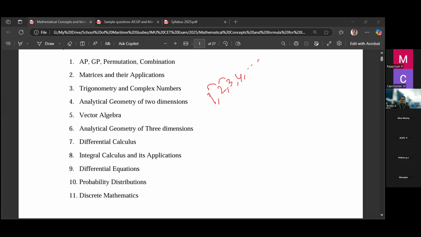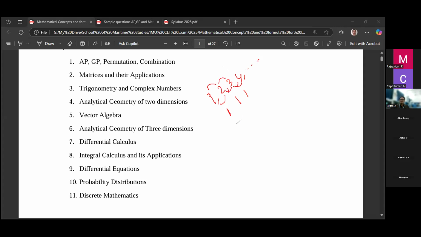Now look at the example 1, 2, 3, 4. Here the difference is 1. The difference between 2 and 3 is 1, and between 3 and 4 is 1. So a series of numbers in which the difference between two consecutive numbers is equal is called arithmetic progression. They are in AP.